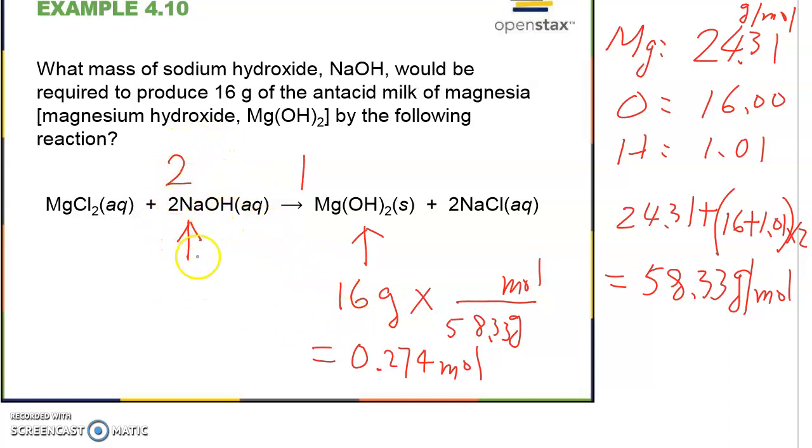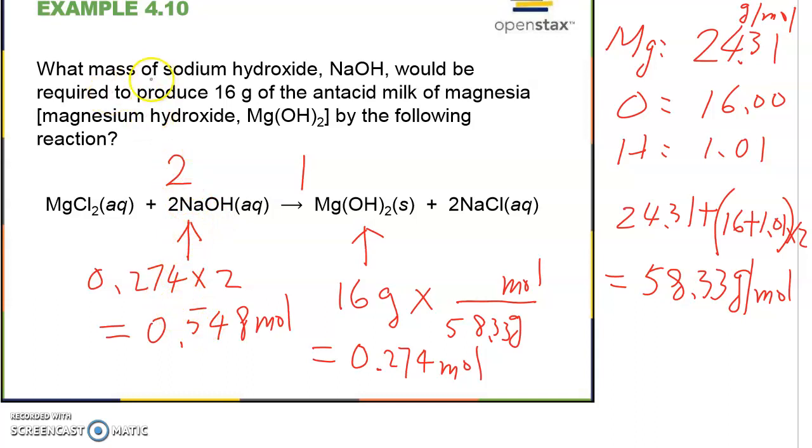So therefore, how much do we need? We just have to double it. So it will be 0.274 multiplied by 2. So that's what we need. And that is equal to 0.548. That many moles of sodium hydroxide. Okay, so now we know how to get to the moles.